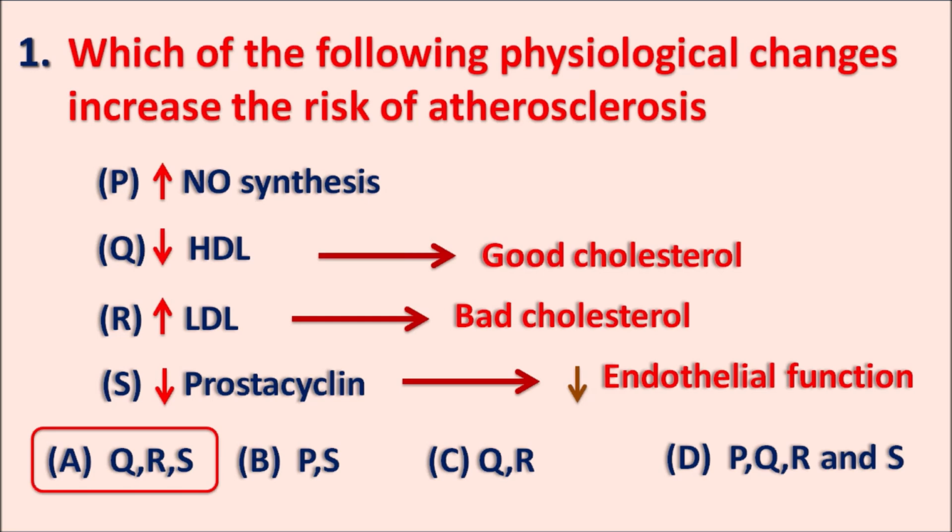can be promoted. The increased nitric oxide synthesis is not associated with the risk of atherosclerosis. Instead, decreased nitric oxide biosynthesis may result in endothelial dysfunction, which can increase the risk of atherosclerosis. So, atherosclerosis is a vascular disorder where an atheroma is found within the intima of the blood vessels.